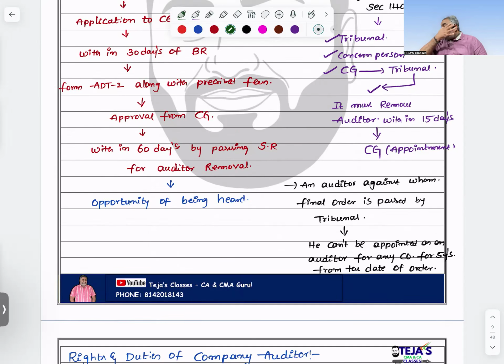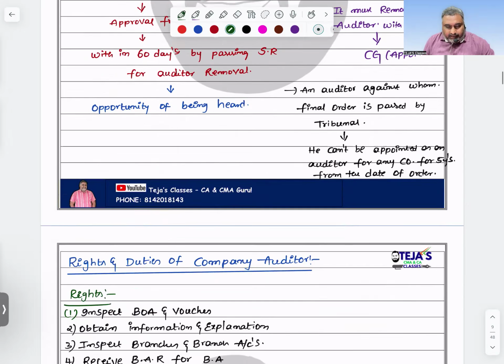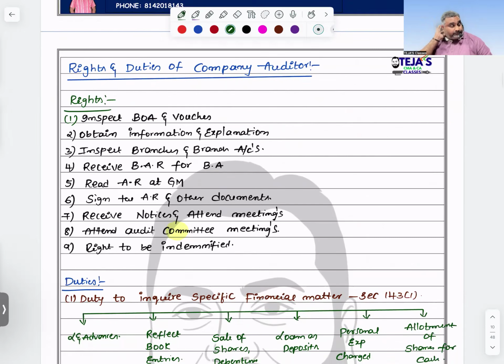So already I said court 10 years, tribunal 5 years. Don't confuse in MCQs wise. So NCLT or tribunal point of view, that should go with 5 years. When it comes to court order, then that should be 10 years if you involve in any fraudulent activity. Okay, ma'am. Before entering into the rights and duties, now, what is the procedure for appointment of auditor?